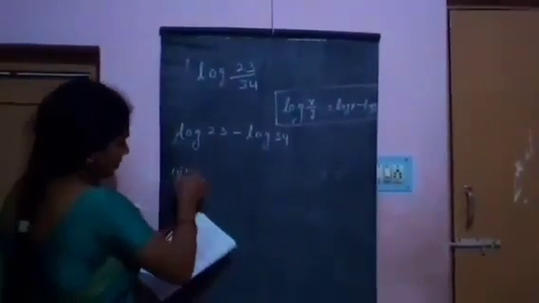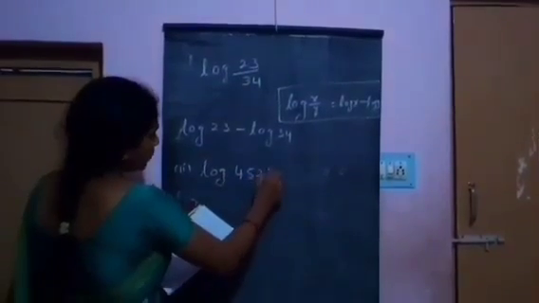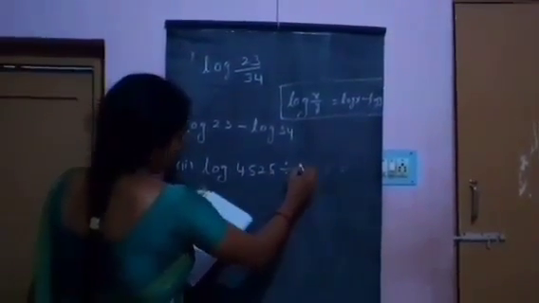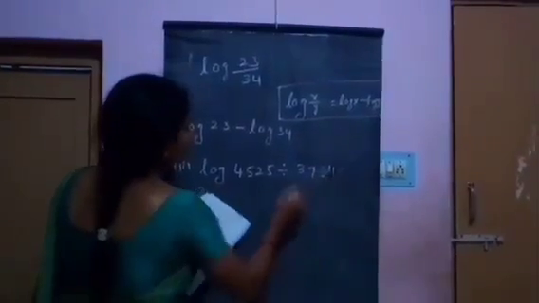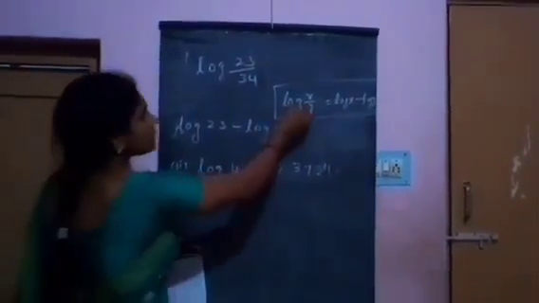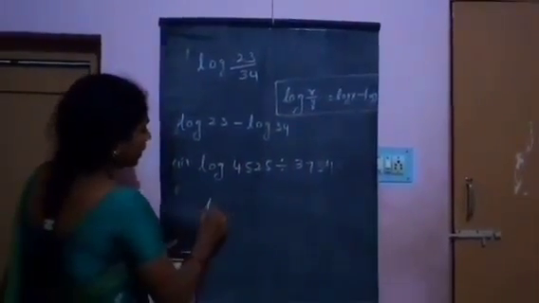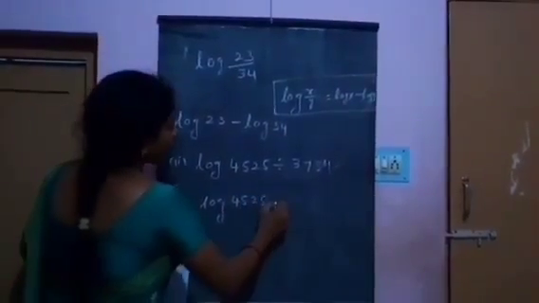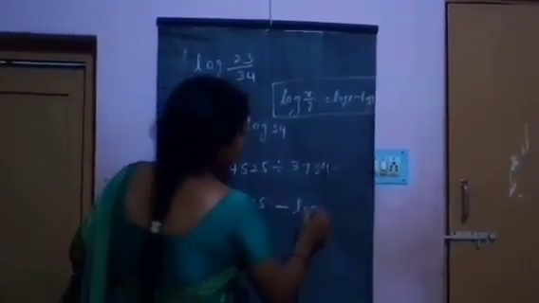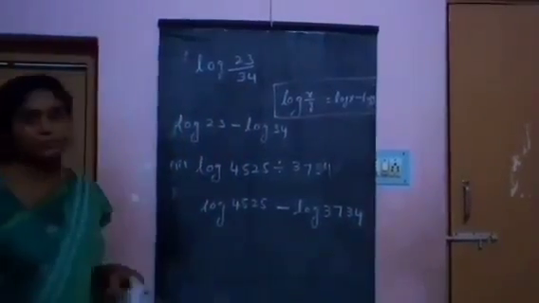And the next problem, log 4525 divided by 3734. Using the formula log x by y is equal to log x minus log y, this is log 4525 minus log 3734.